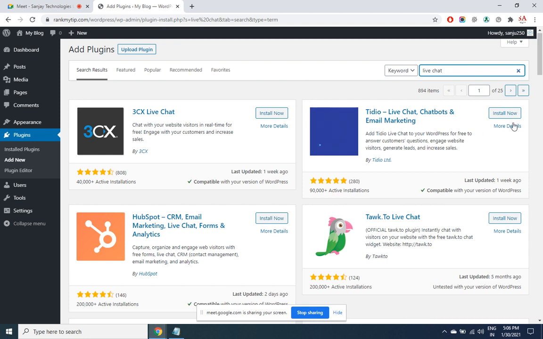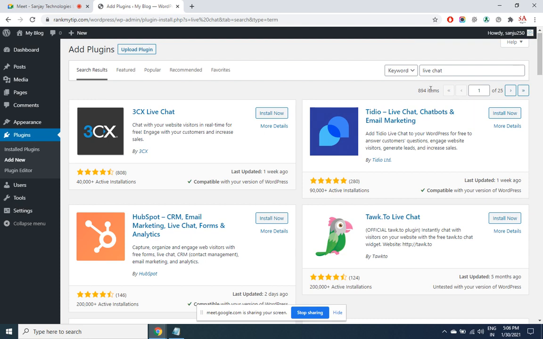When you click on details, you'll get to know what exactly this plugin is meant for. Look at the number of people who have rated this plugin as well as what they have rated. Both of these should be high. The number of people who have installed the plugin should also be high. So these are the three things that you need to look at: how many people have rated, what they have rated, and how many people have installed it. Then you can go into the details to find out whether it is meeting your requirement or not.